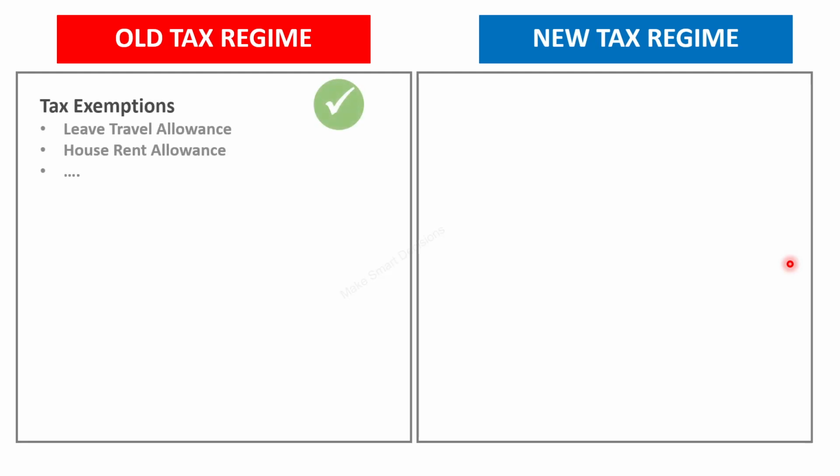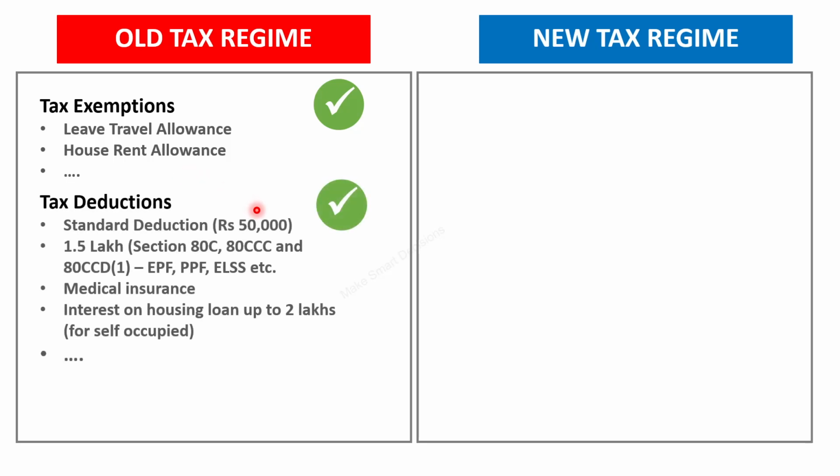If you look at the old tax regime, it helps you with exemptions such as leave travel allowance, house rent allowance. Also, you can claim deductions: the standard deduction of 50,000 rupees, the section 80C, where you can save up to 1.5 lakhs in various schemes such as EPF, PPF and ELSS. You can claim deduction for the medical insurance that you are purchasing for yourself and for your family and your parents. It also gives you deduction for the interest on housing loan up to 2 lakhs for self-occupied properties. And there are many more deductions that are available.